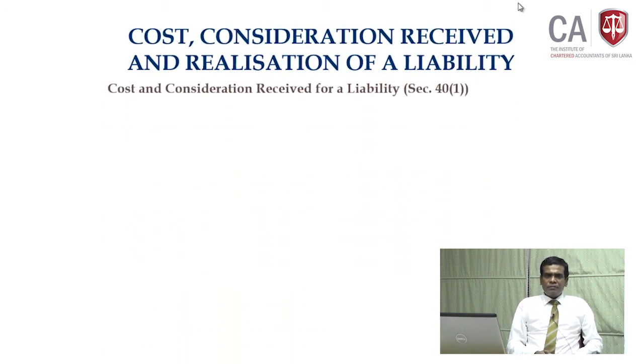Now, look at the cost of an asset, cost and consideration receipt of a liability. Normally, we are familiar with the realization of the asset, no? But in this chapter, remember, it is not only for realization of an asset, but the realization of the liability also. We have given the example, do not worry. First, we will discuss the provisions, and we will come up with the example later on. What is the cost of the liability and consideration receipt for the liability realization?